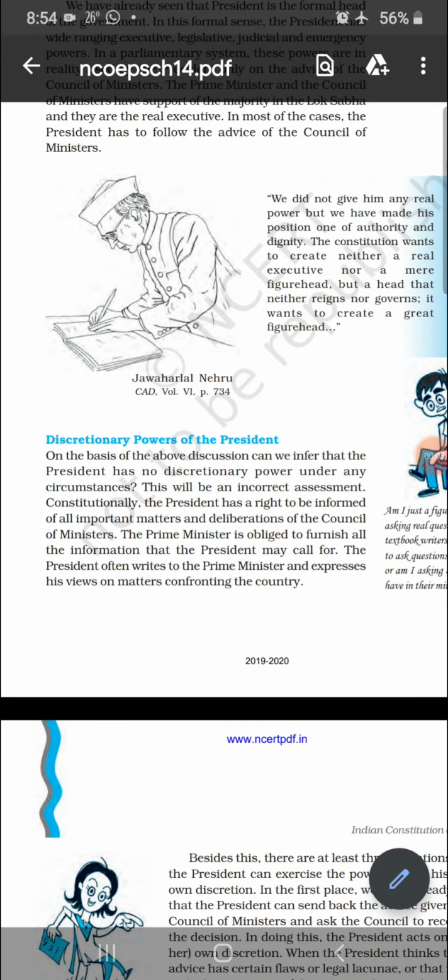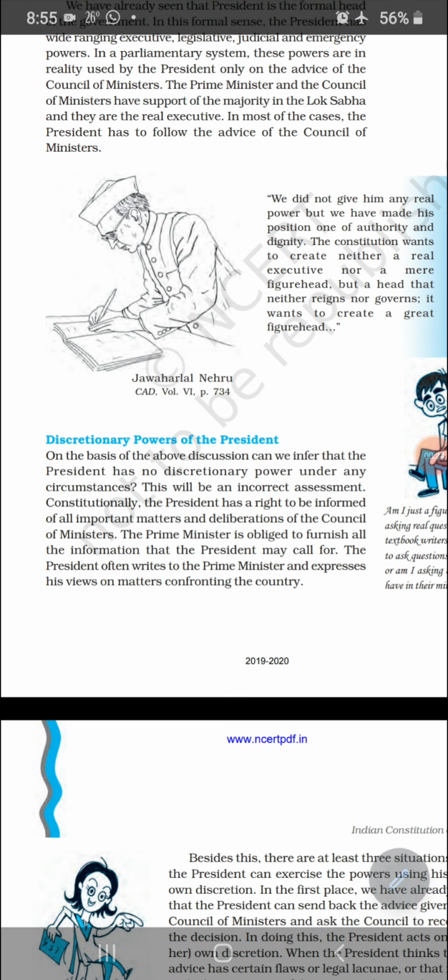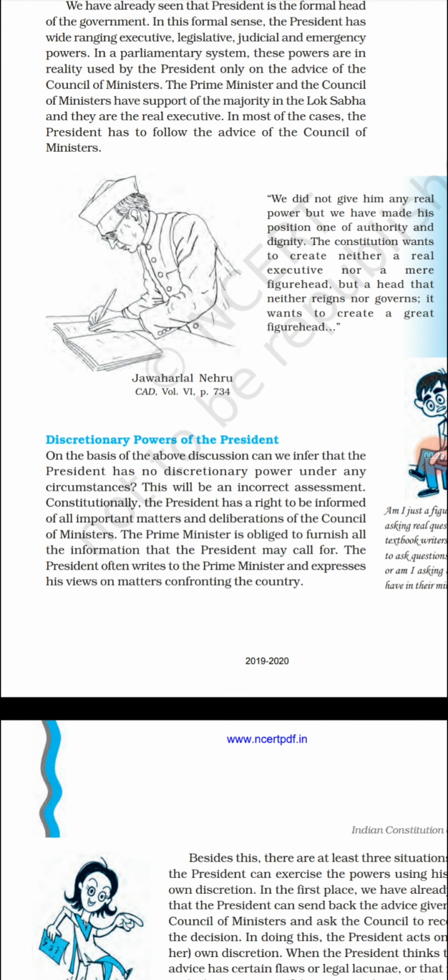We were discussing the executive. Okay, so we have discussed different forms of government. Today we will discuss the powers of the president. Okay, discretionary powers of the president. Discretionary means optional power of the president. So what are the powers of the president?